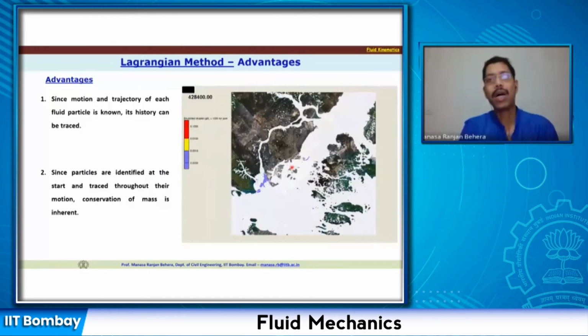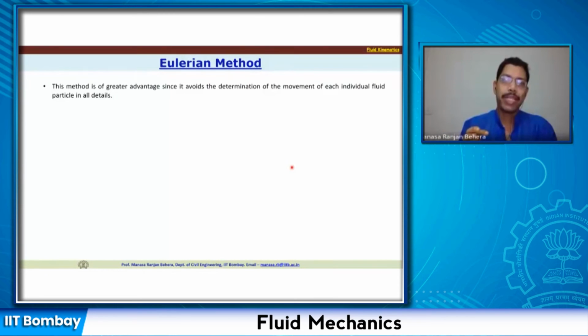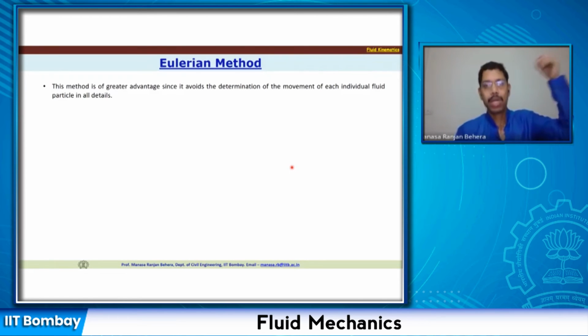Now let us understand the other method, that is Eulerian frame of reference. In this frame of reference, you don't have to track individual particle. So what happens if you track individual particle? Now if I have some air pollution and I know the air pollution that is happening here is coming from 500 kilometers away from this location. So I have to really track from the original location till this location to find out what is really happening.